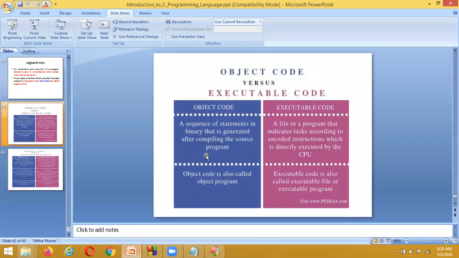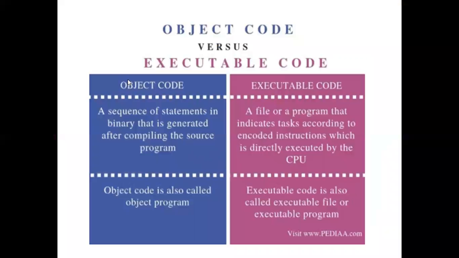What is the difference between the executable file and the object file? Object code is also called the object program, and executable code is also called the executable file or executable program. Now we are going to see the difference.